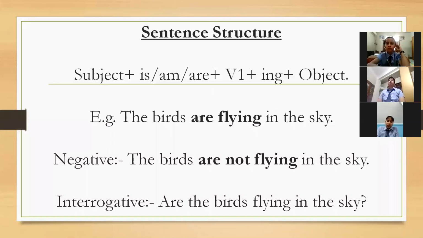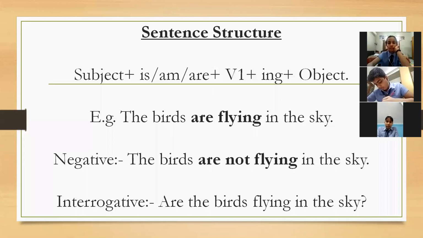Got it? Same. Present continuous में we don't use do does. हम हमारी helping verb के साथ ही not लगा देते हैं. For example, negative: the birds are not flying in the sky. What did I do? I just added not to it. Just after helping verbs, we will use not.